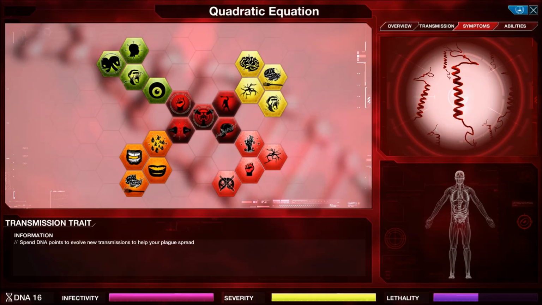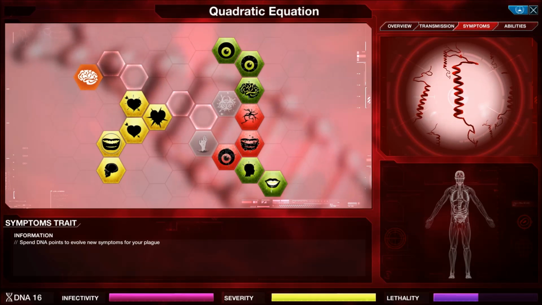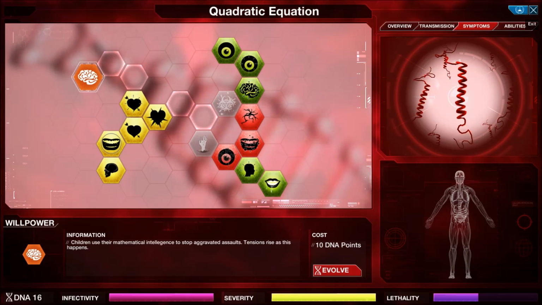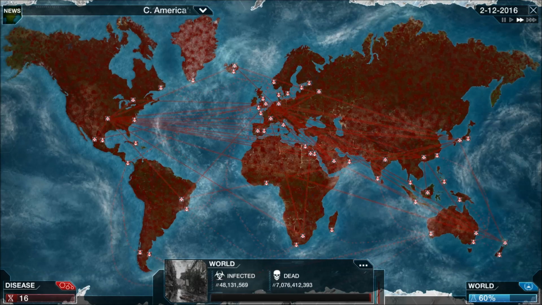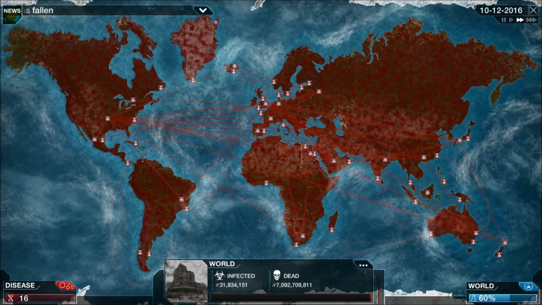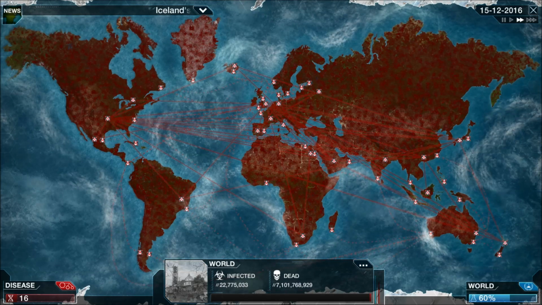Right, anything else I can really get? I mean, I could do willpower, but that's a waste of time. Children use their mathematical intelligence to stop aggravated assaults. Tensions rise as this happens. Yeah, you've got to let people vent. Got to let them vent, but the world has been destroyed by the quadratic equation.